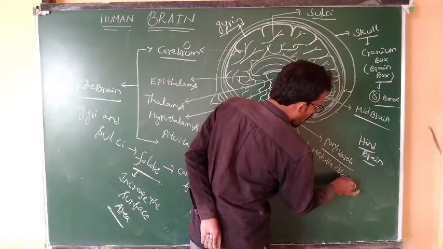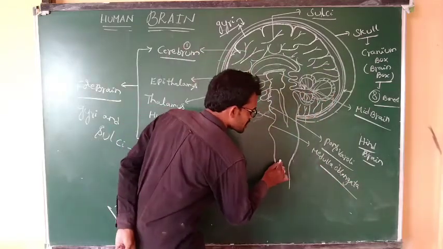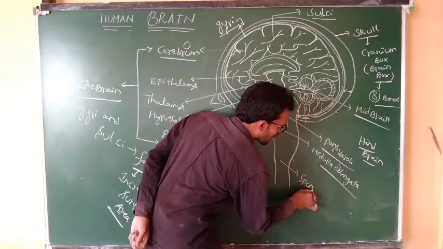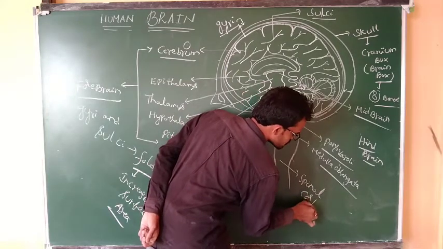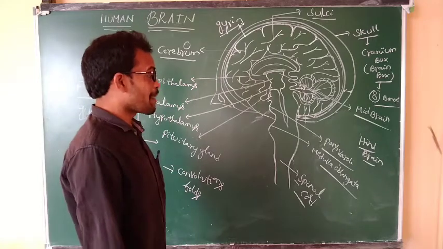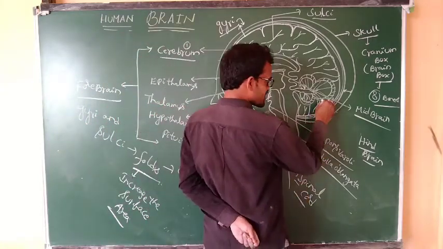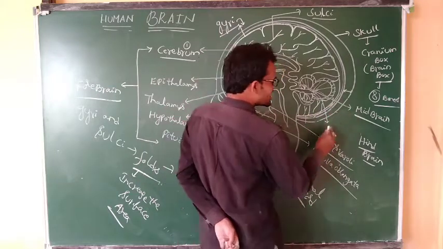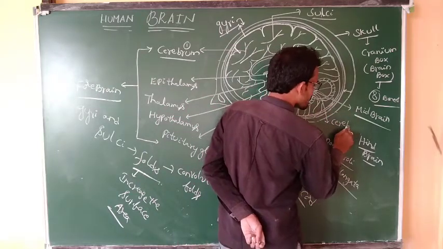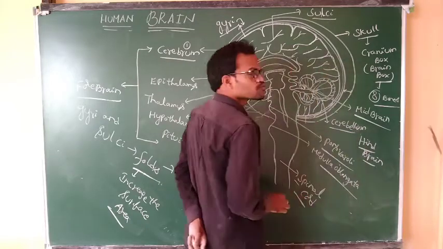Medulla oblongata. This one indicates the spinal cord. Pons varoli, medulla oblongata. The next part indicates the cerebellum. This cerebellum is the smallest part of the brain.